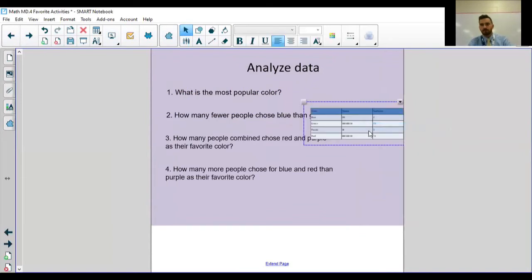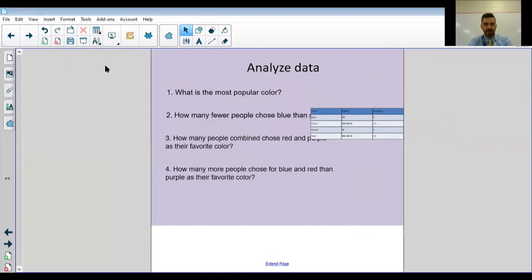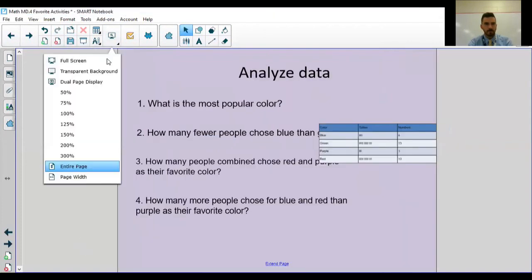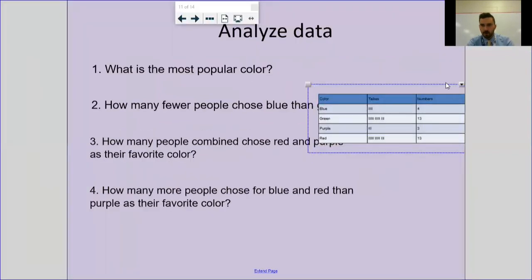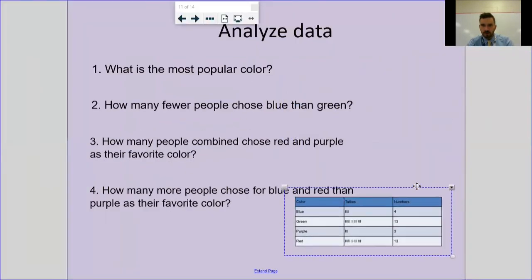Now, these questions will have different answers depending on whatever data you have. I'm going to get it, I promise. I'll set it right here. All right, so that first question says, what is the most popular color? If you had your bar graph, you'd be able to eyeball it and just use the bars to look. Here, we're just looking at our frequency table. Which color is the most popular using the tally chart down here?